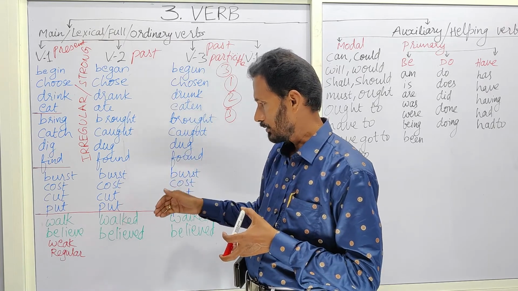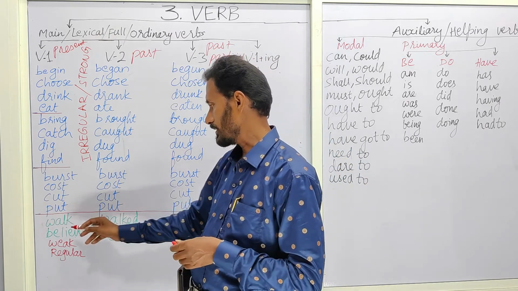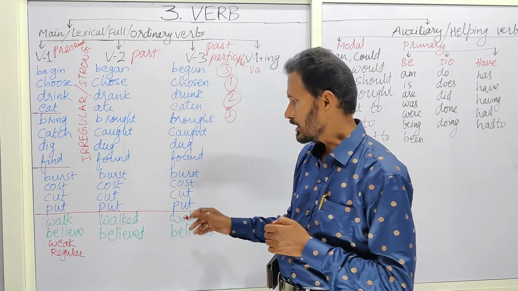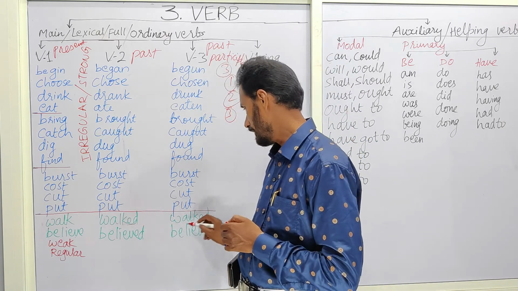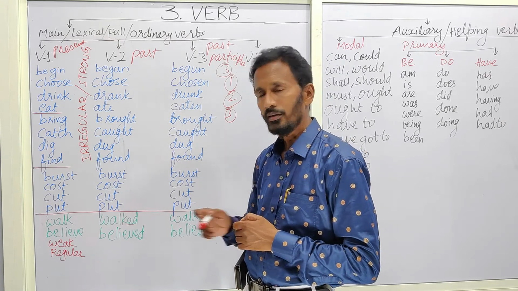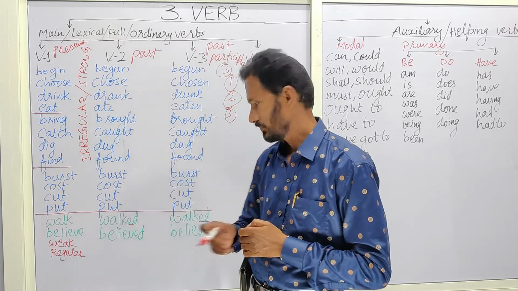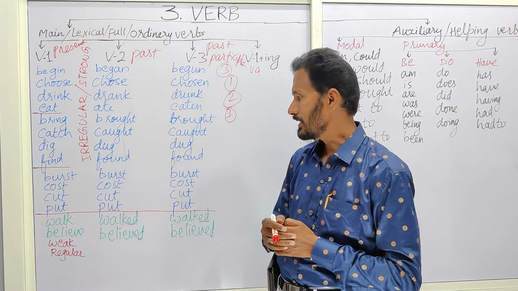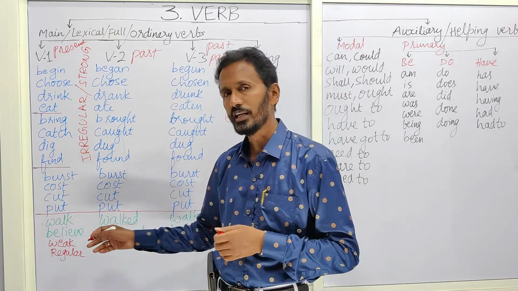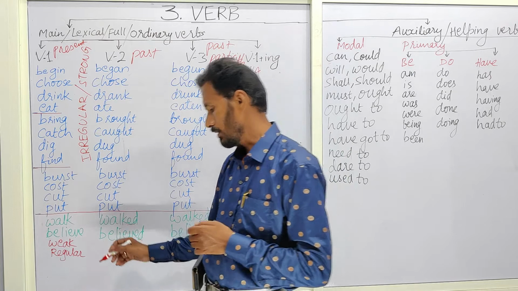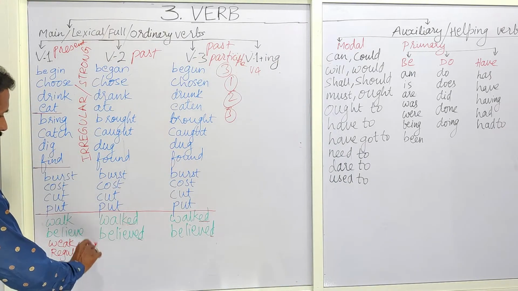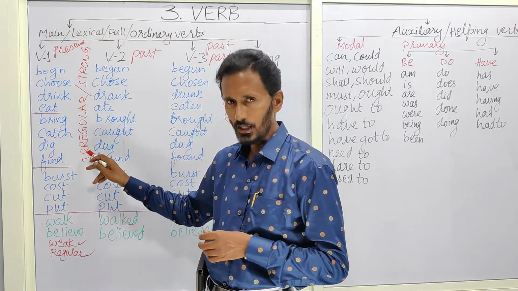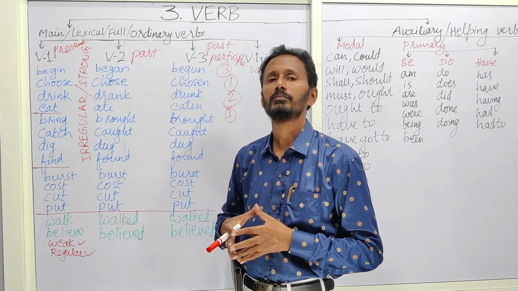Next, coming to the other category, for example, walked. In this verb form you can find this ed, here also ed. In the same manner, believed, d is added here. So what is the name given to these kind of verb forms? The name is weak verb forms or regular verb forms. Here it is named as irregular verb forms or strong verb forms.